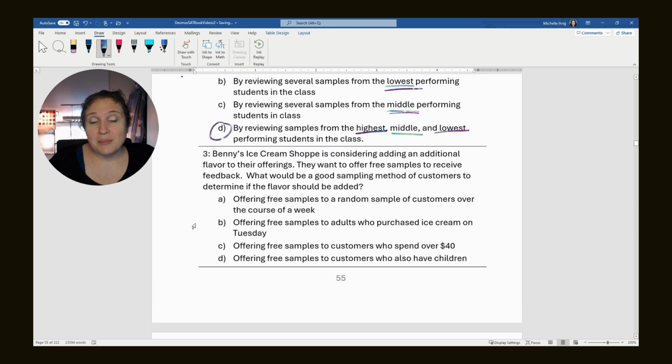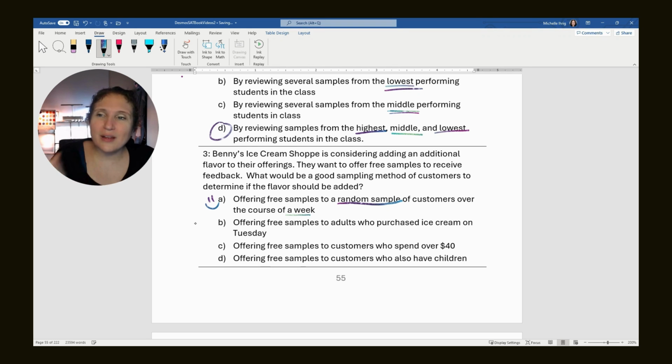Benny's ice cream shop is considering adding an additional flavor to their offerings. They want to offer free samples to receive feedback. What would be a good sampling method of customers to determine if the flavor should be added? Okay. Offering free samples to a random sample of customers over a week. That's the correct answer.